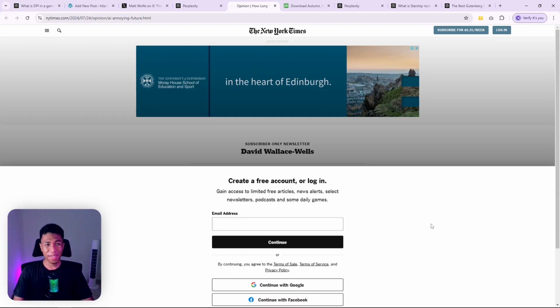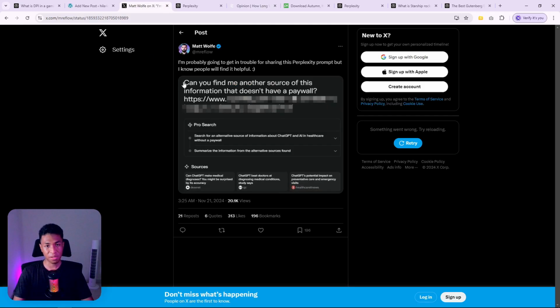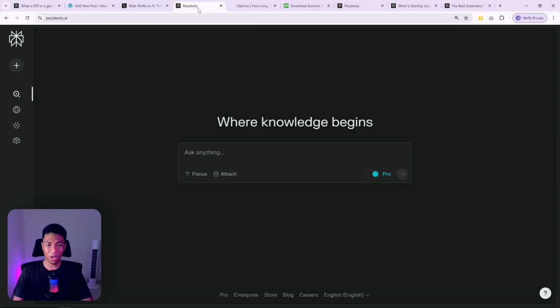For the second prompt, it's going to be very interesting because we are going to try to get this article, which is a paywalled article from the New York Times, and we want to use Perplexity to actually read the content and provide some sort of summary to us, even though we don't have any access to this content. I actually got this idea from Matt on Twitter. He's using this prompt to grab content that is paywalled, and apparently he was able to get the content using Perplexity. So I modified the prompt a little bit, and this is the prompt that I'm using to get content from a paywalled article.